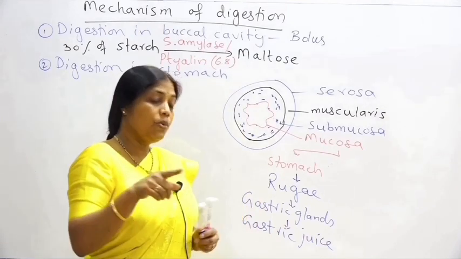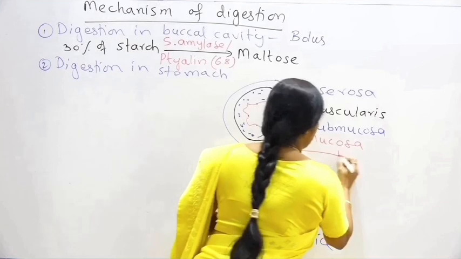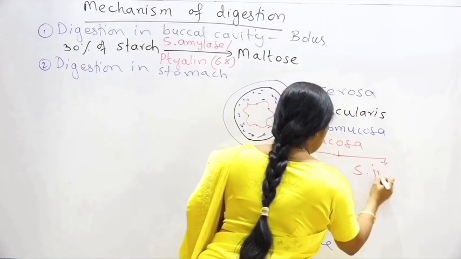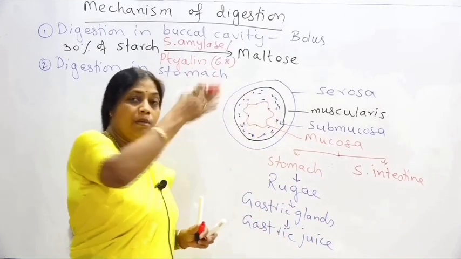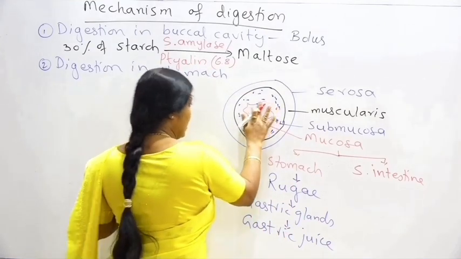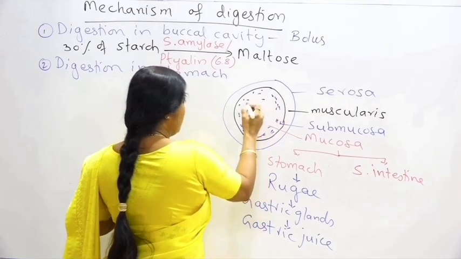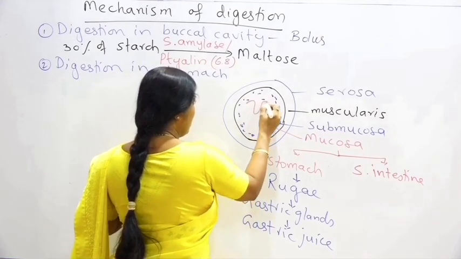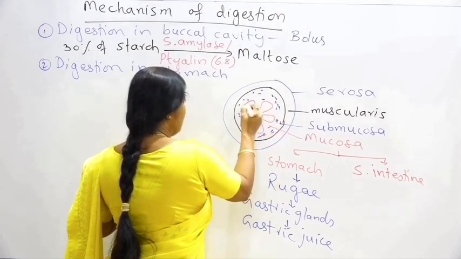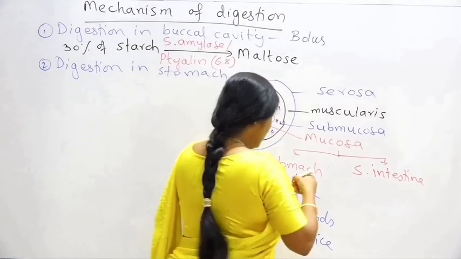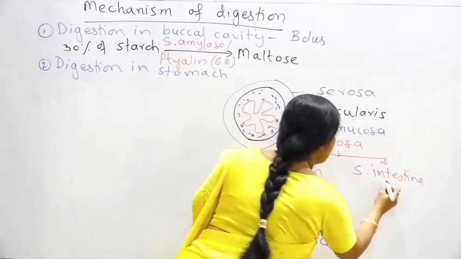If it is the mucosa of the small intestine, then it will have some long, finger-like foldings. I'll just rub this and draw it here only. So the mucosa of the small intestine has long finger-like foldings, and these foldings of the small intestine are called villi.